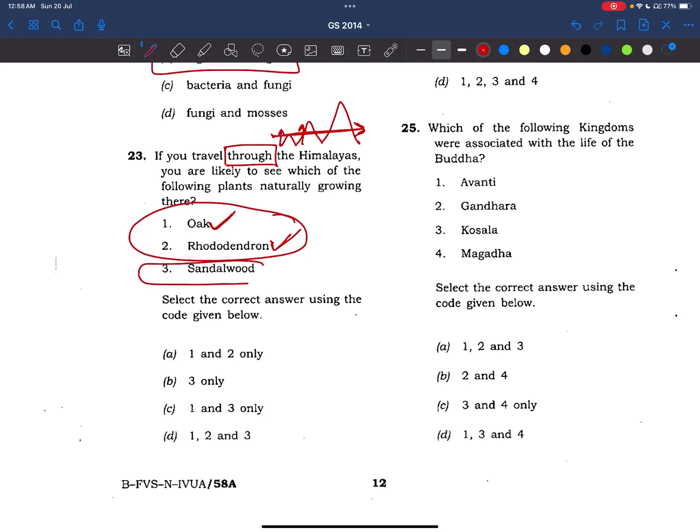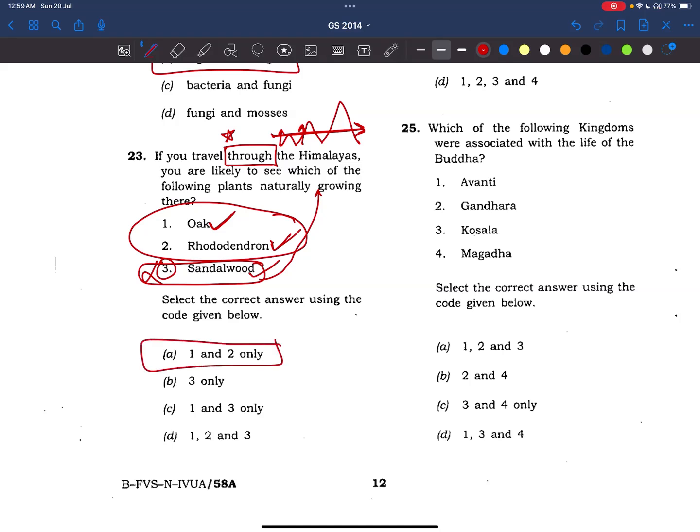But coming to sandalwood, these trees grow mainly in deciduous and monsoon forest, and they are also found in the foothills of the Himalayas, but not through the Himalayas. This word makes the sandalwood option wrong. Or else sandalwood is also found in the foothills of the Himalayas and also the northeastern region, that Purvachal region, but not through the Himalayas.